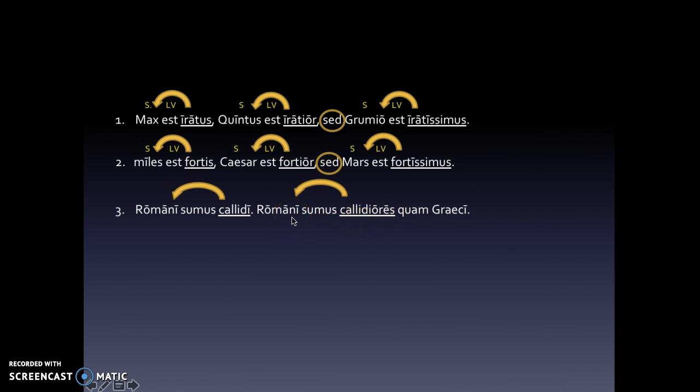Romani is a second declension noun. So this is nominative plural. Even though they look different, they are both nominative plural. Quam is a kind of connector here. We're going to translate it as than.